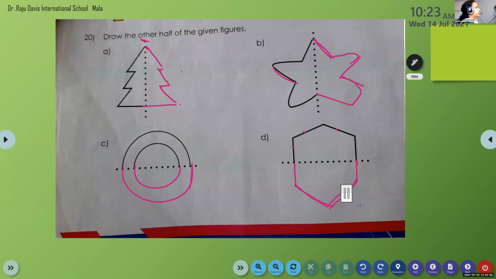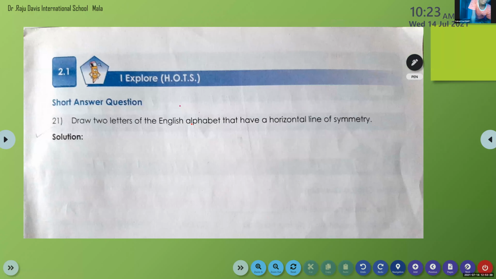Shabiri finished? Yes? Completed. Okay, can we do question number 21? The last 21 and 22 only. Then we can complete. Question 21: draw 2 letters of the English alphabet that have a horizontal line of symmetry. Can you tell me?